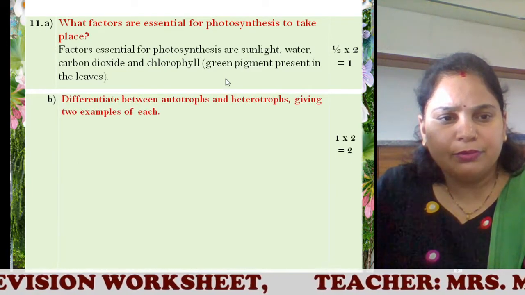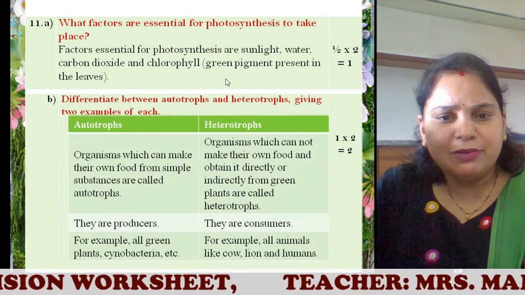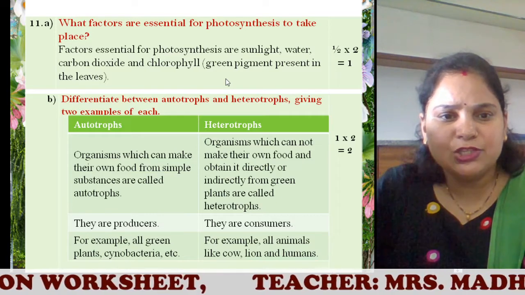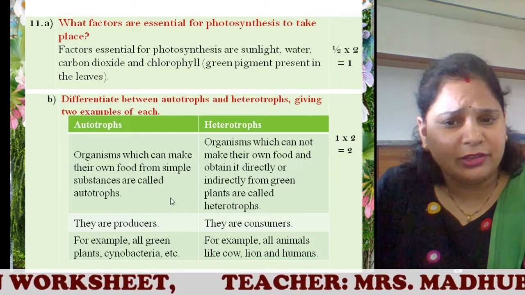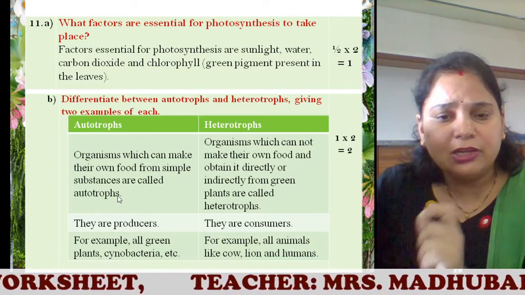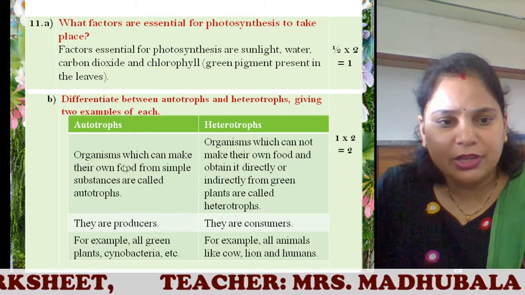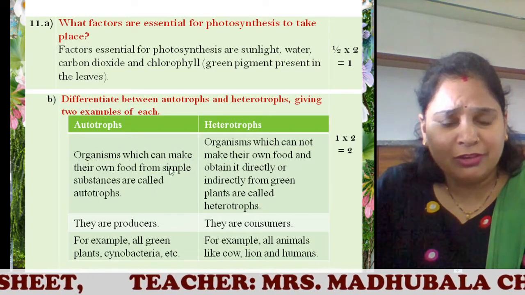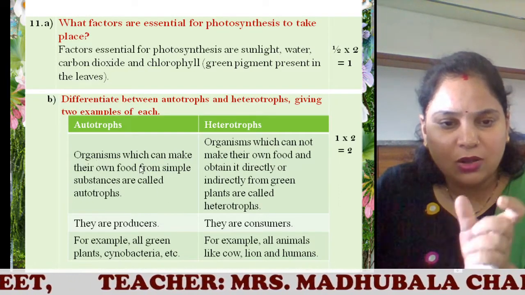Question number 2, that is 11b. Differentiate between autotrophs and heterotrophs, giving two examples of each. Very important, the difference. Very smartly you have to answer the difference. Now here, what are autotrophs? With respect to food you are talking about. That is a common point.